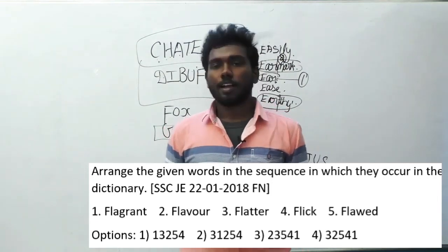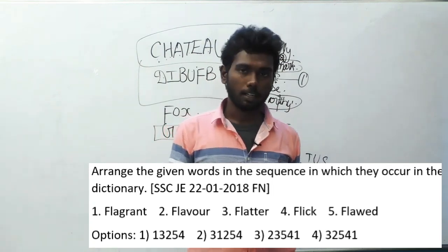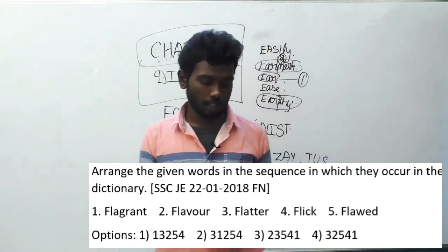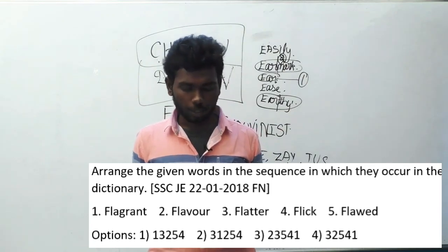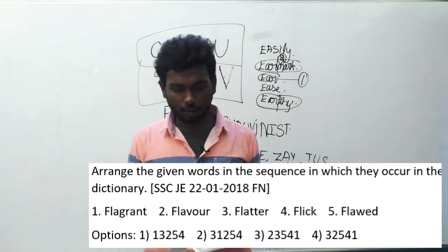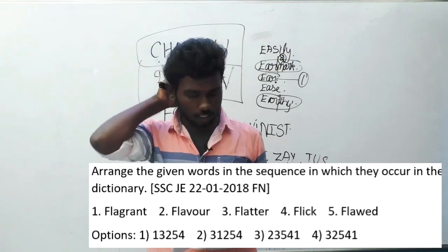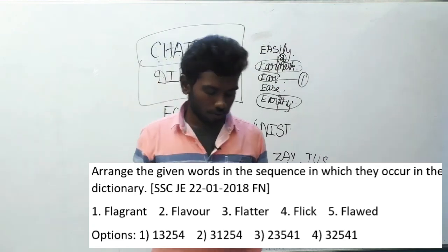So if you arrange it, you will get an answer option, and I am going to reveal that the answer option is 1, 3, 2, 5, 4. Option A for 204 question. Let us move to the 205th question.